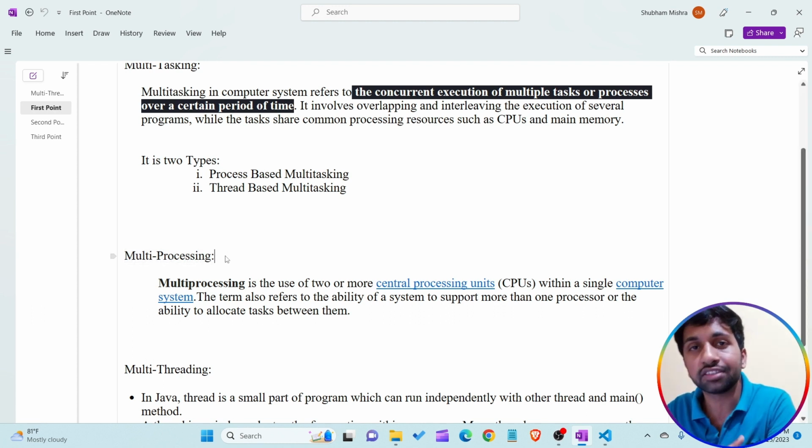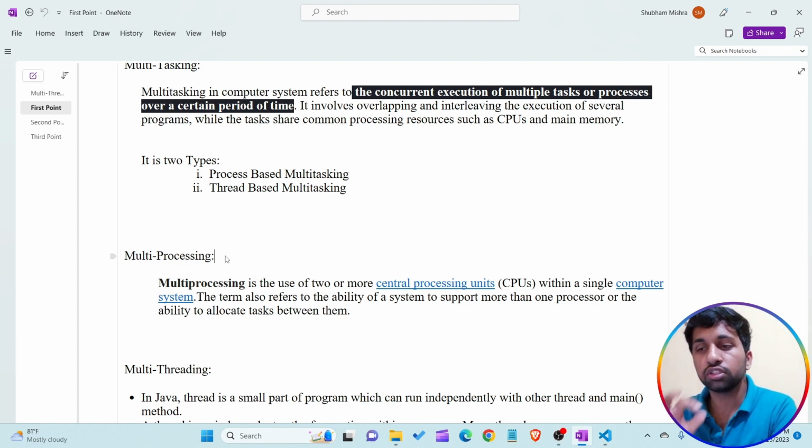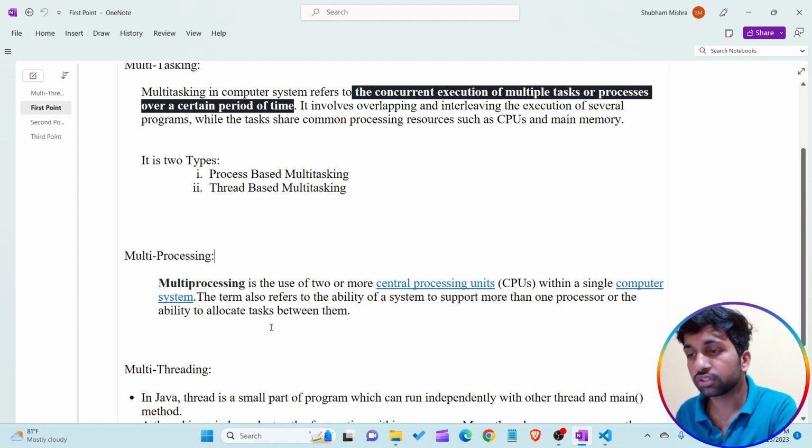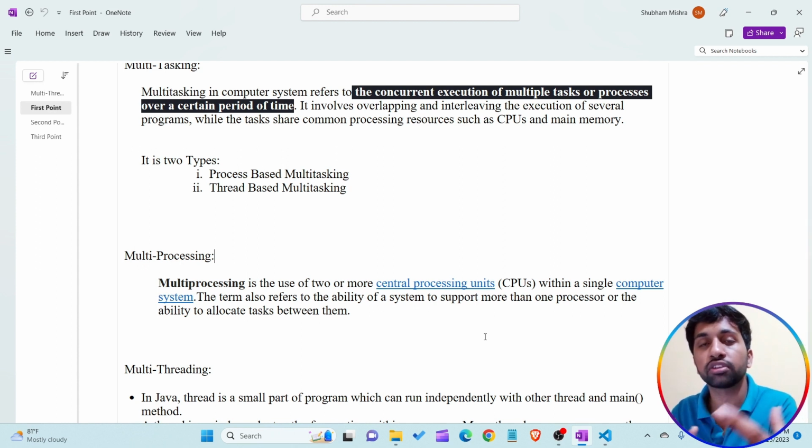It means not only a single CPU. In our program we use multiple processors to execute multiple tasks at the same time. This concept is known as process based multitasking, where multiple tasks execute at the same time depending on the multiple processors. So this is known as multiprocessing. Again, I want to read the statement: multiprocessing is the use of two or more central processing units, meaning multiple processors are present for executing multiple programs, multiple processes, at the same time.